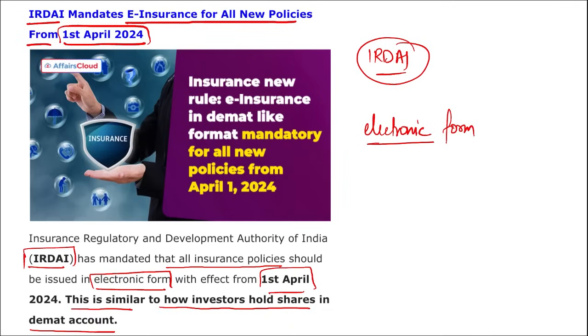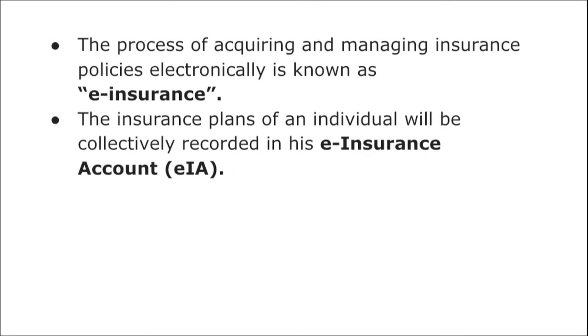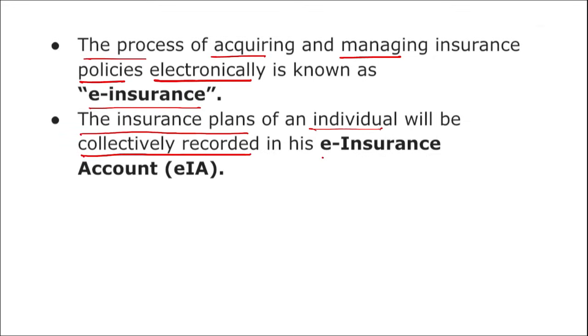All the insurances should be issued in an electronic form, and the process of acquiring and managing policies electronically is known as e-insurance. Correct? Let me show you here. The process of acquiring and managing insurance policies electronically is known as e-insurance, and the insurance plans of an individual will be collectively recorded in his e-insurance account, that is EIA.